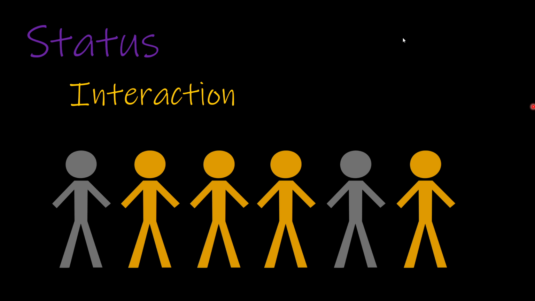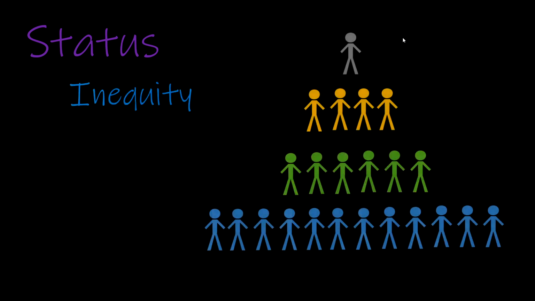Okay, so we're going to move forward from interactions here and talk about inequity within the organization. Now, as we think about our status within our organization, we see people at different levels in the organizational status tend to have shared characteristics. Now, in this case, I've used color to illustrate characteristics, but color obviously doesn't matter here. That's only for visual effect.